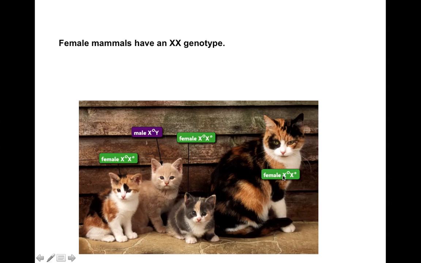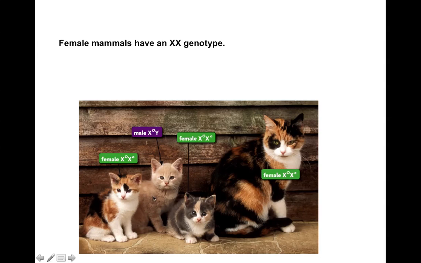Because the female could have the dominant allele on one X chromosome and then a different dominant allele on the other X chromosome, and you get this multicolored cat, right? This is codominance in the fur that we see here. Okay, so we see in females, we can get the calico coloring.